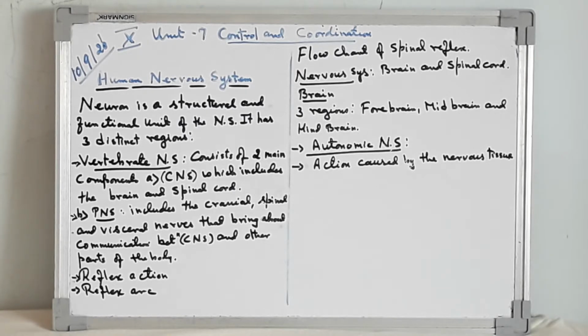Neuron is the structural and functional unit of the nervous system. It has three distinct regions. Cell body, also known as cyton, contains a nucleus and other cell organelles. The cytoplasm also has prominent Nissl's granules, large granular bodies which have rough endoplasmic reticulum, responsible for the synthesis of protein, which flows along the dendrites and the axon and replaces the proteins which are broken down during the activity.